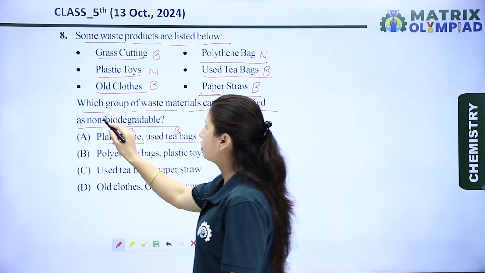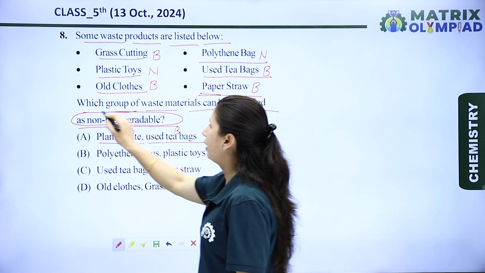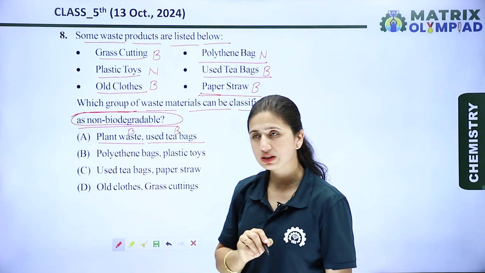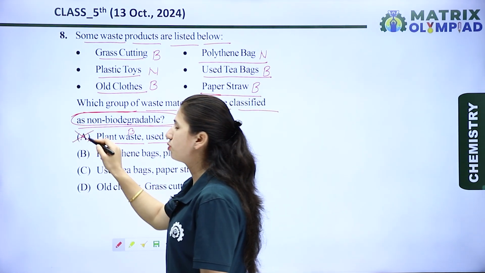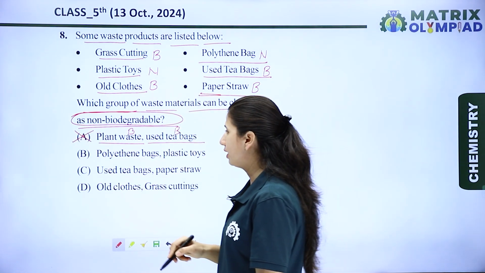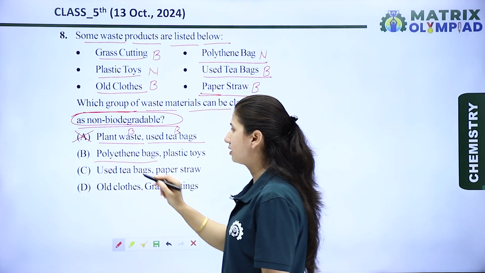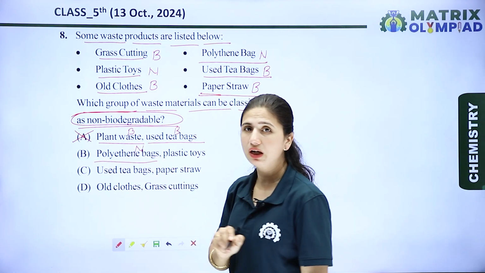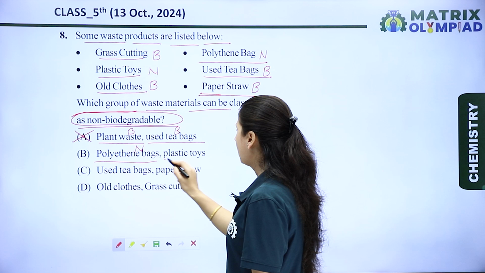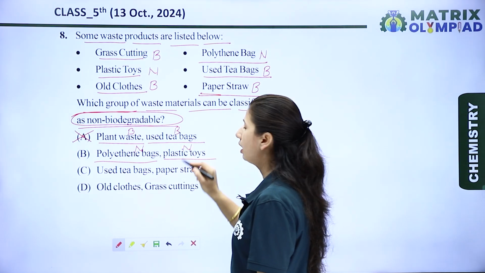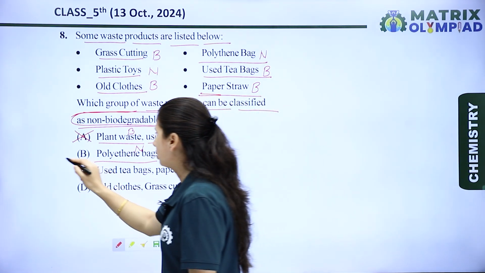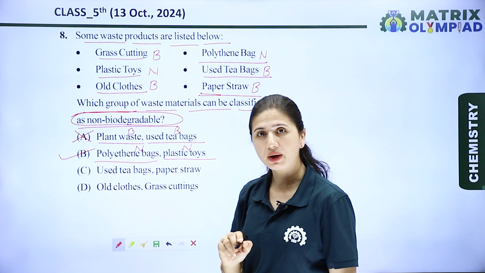Okay, but in the question we have to find out the non-biodegradable substances. So option A is the wrong option. Now let's see B, polythene bags. We know that polythene bags and plastic toys are both non-biodegradable substances. So option B is the right option.